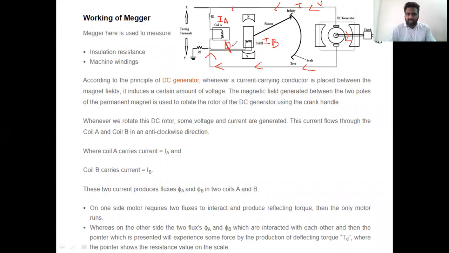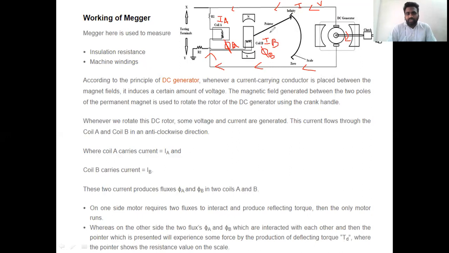The flux in the coil A is represented by phi suffix A, and the flux in the coil B is represented by phi suffix B. Two fluxes are produced with respect to the currents flowing. Current is flowing in the coil, and with respect to the current, the flux is also observed. The flux is phi suffix A and phi suffix B. Okay, so what will happen is these two fluxes will interact with each other. That means flux of the coil A is phi suffix A, and flux of the coil B is phi suffix B. These two will interact with each other, and that will produce a deflecting torque.